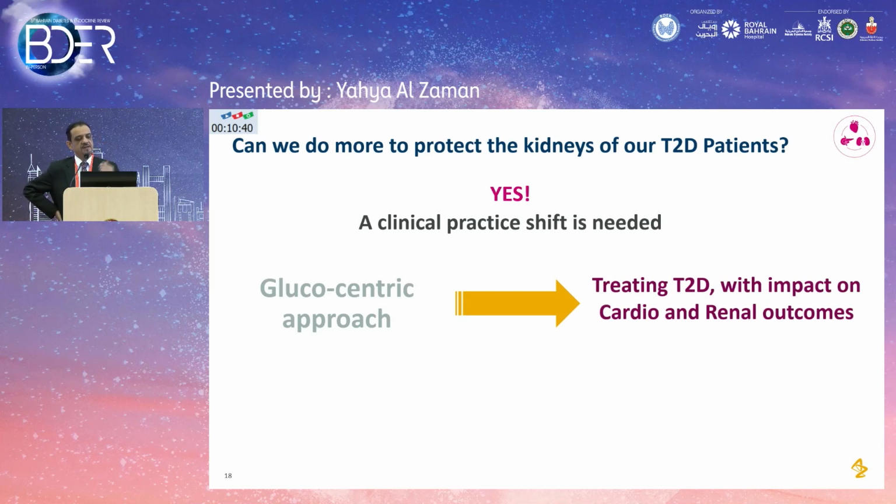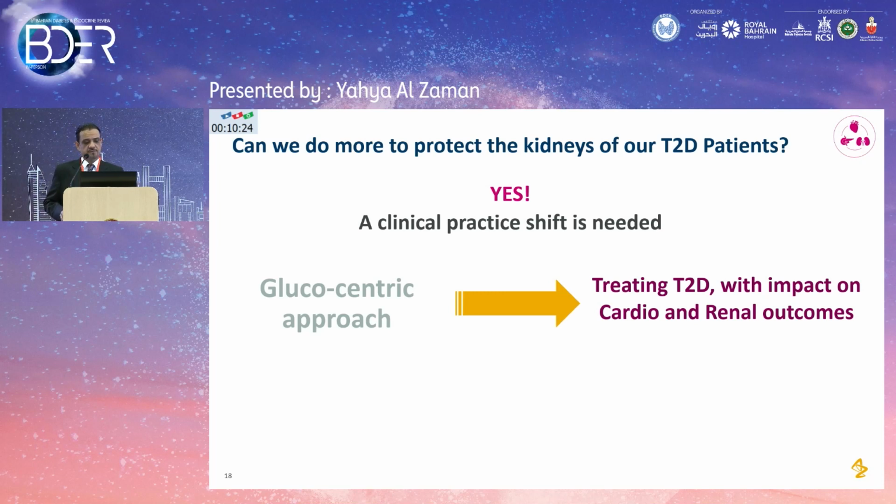This is important. Again, this is a shift. Can we do more to protect the kidneys of our type 2 diabetic patients? Yes, we can, and the guidelines have recently changed. In the past, it was a glucose-centric, metabolic approach. Now we know that no, it's not.